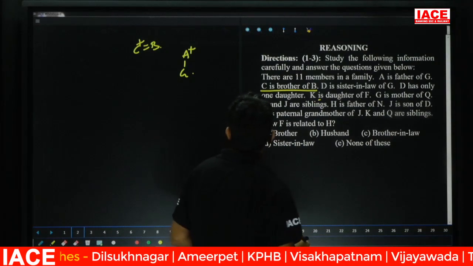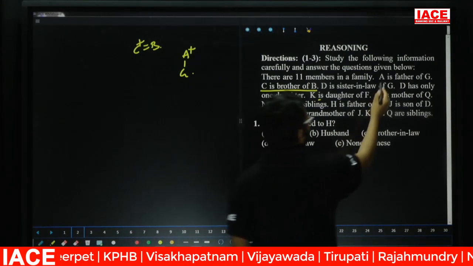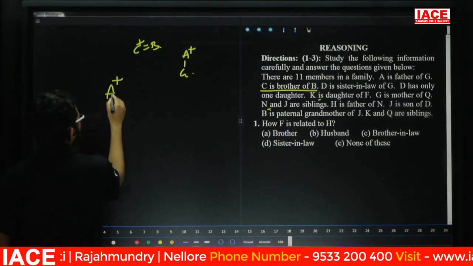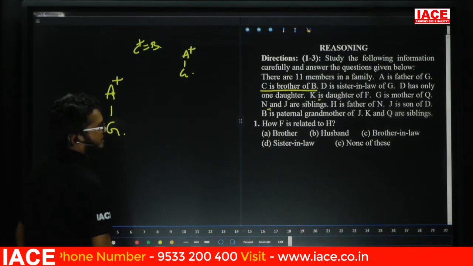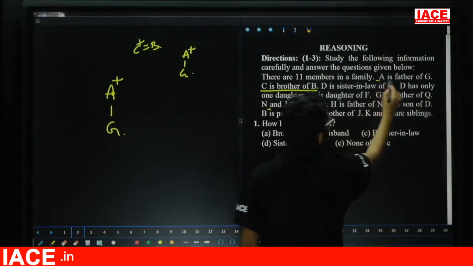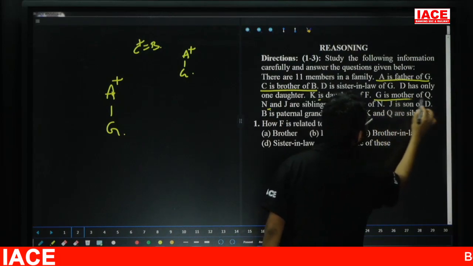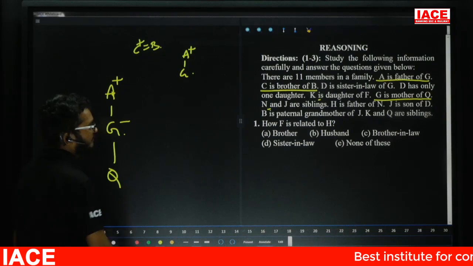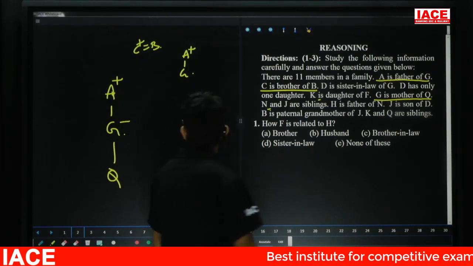Yes, friends, check here. First one is what? A is the father of G. Next one is what? Friends, check here. A is the father of G. Next, G is the mother of Q. Yes, friends, check here. They mention here, G is the mother of Q.